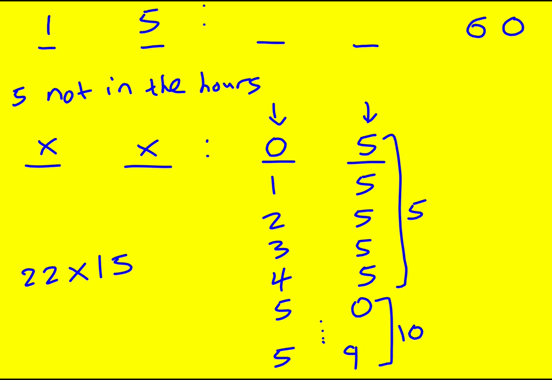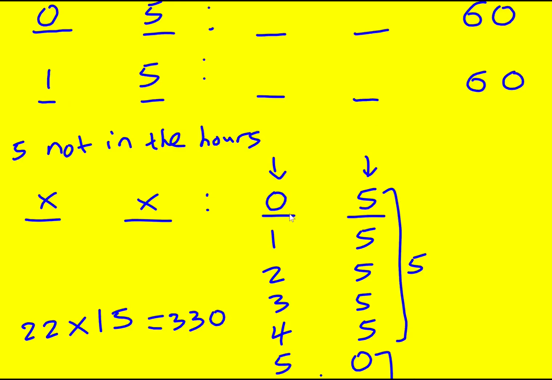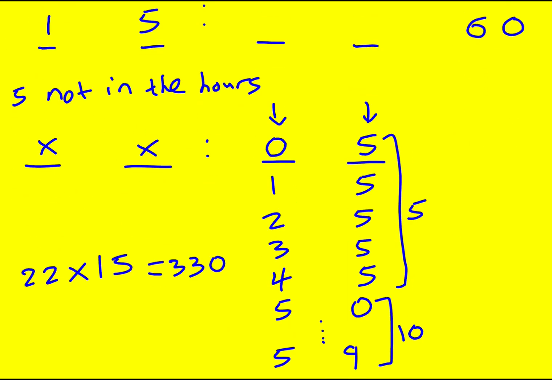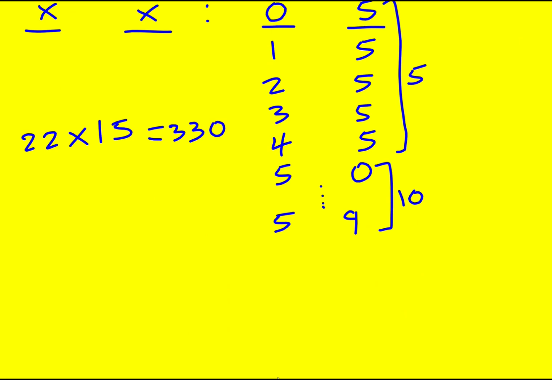So 22 times 15, well, 10 times 22 is 220. Halve that because of the 5. That's going to give 110. Add them together, 330. And we're basically there. We've got our 60, and our 330. So there's no other possibilities. We just need to add these together. 120 plus 330 gives us all of our options, 450 ways.